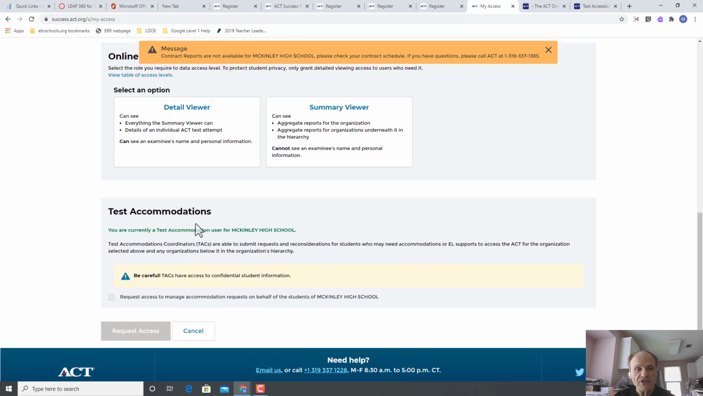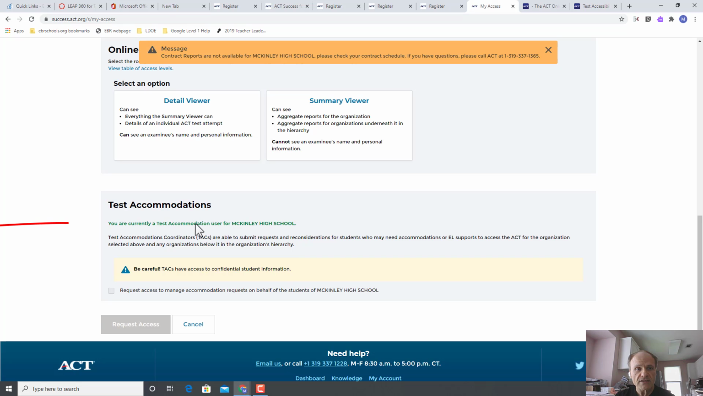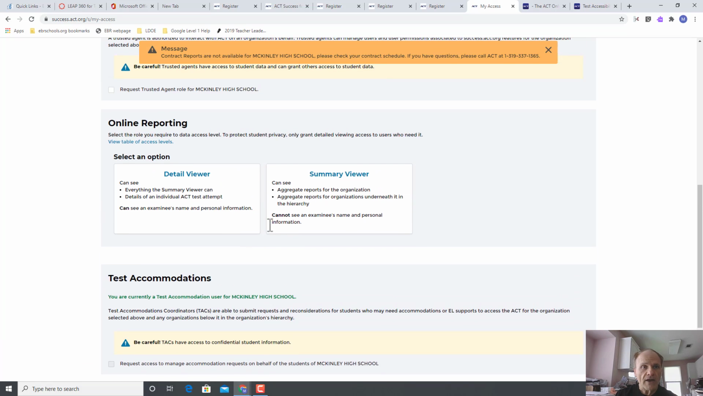Now, before I do that, let me just show you this. So you see that test accommodations? It says that you are currently a test accommodation user for McKinley High School. So don't do anything else here because you're already a test accommodations user. If you're not, then you would do this. Okay, so that's important. But almost all of you, I think all of you, should already be listed as a current test accommodation user because that was why you got that email. You just need to create an account so that can follow you. Okay, so let's go back here.